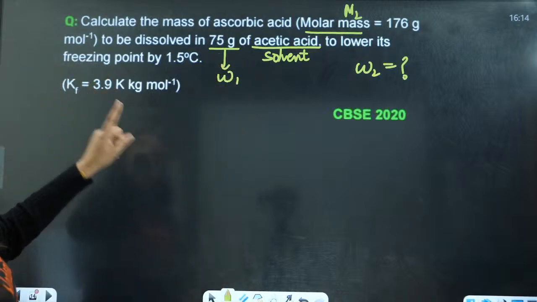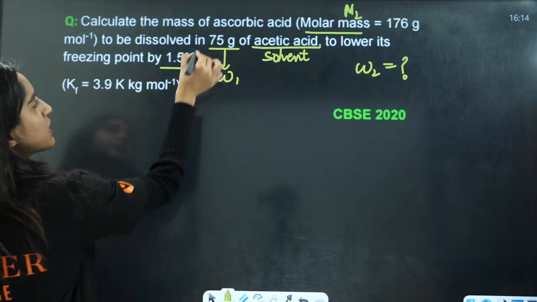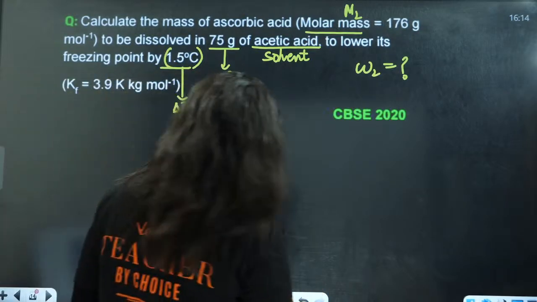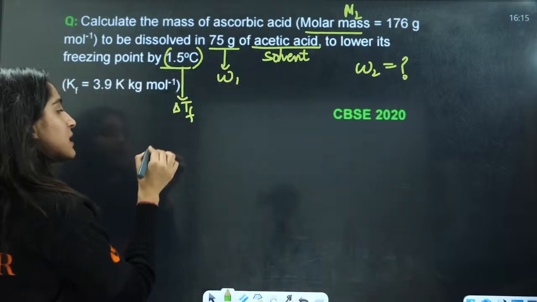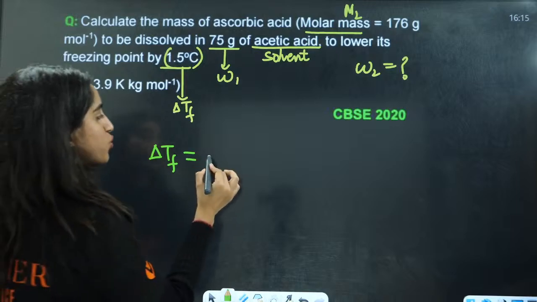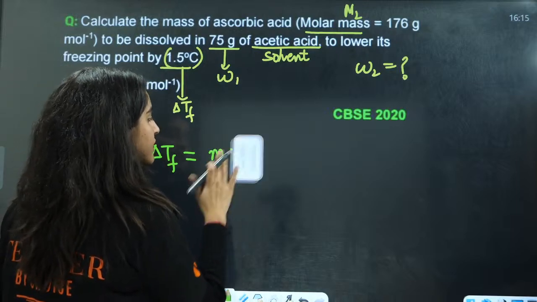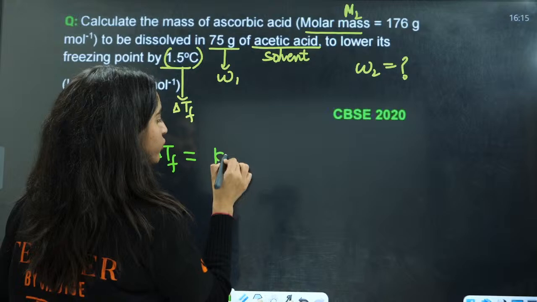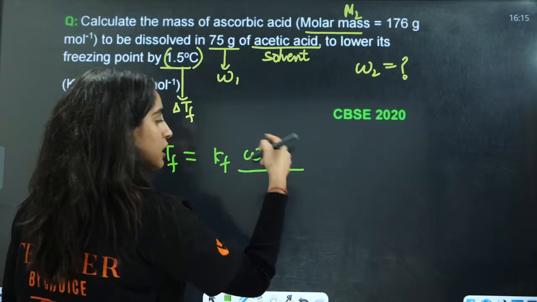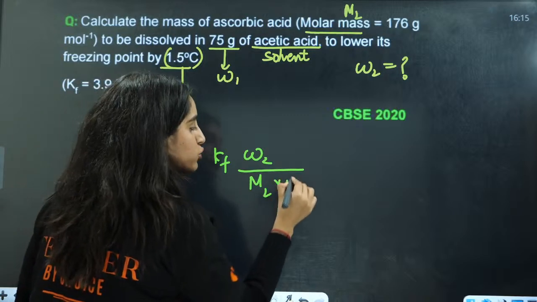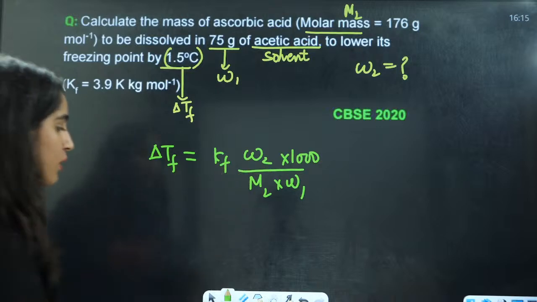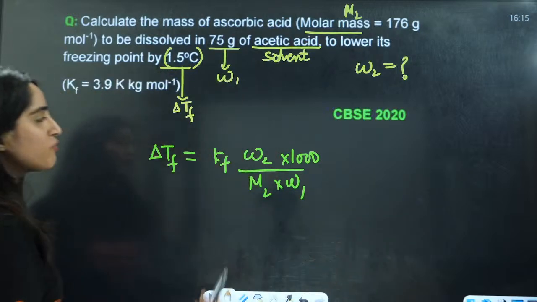So now they are saying the lowering in freezing point is this much. That means delta TF is given to you. Now just apply this formula, very easy. Delta TF equals KF into molality. Now what is molality? Molality is W2 by M2 into W1 in kg, into 1000. This is your formula for molality. Now you just need to put the values here.